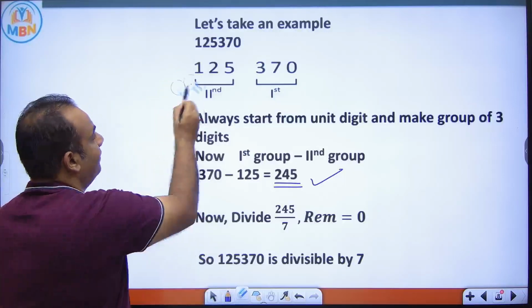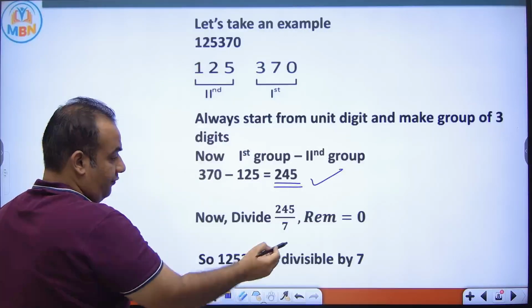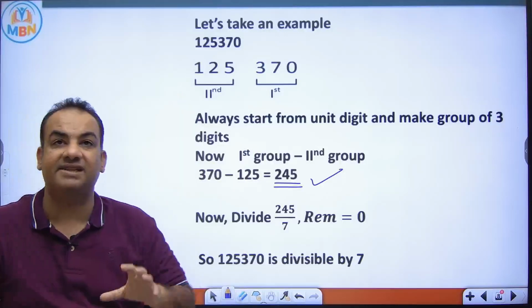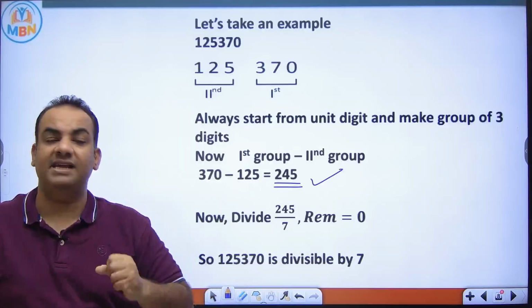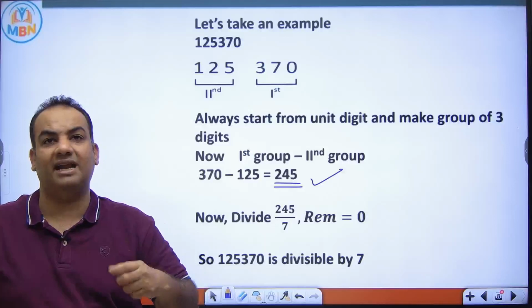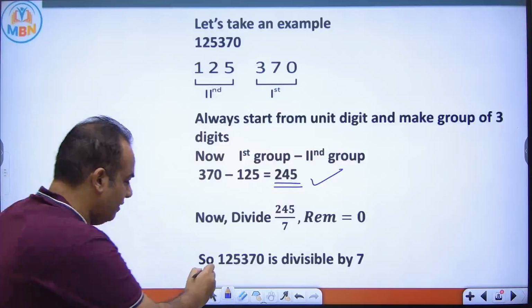7 1s are 7, 5 5 55. 7 7s are 49, 6 3 63. 7 9s are 63, 7 1s are 7 and 0. So this number is divisible by 7.